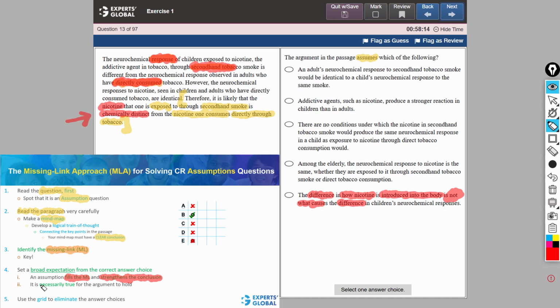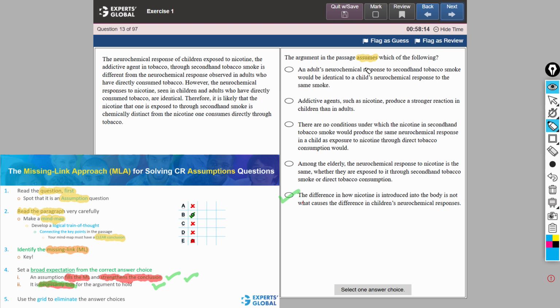And yes, this information must be true for the argument to hold, because when we negate it, we get that the difference in how nicotine is introduced into the body is what causes the difference in responses. And therefore, in such a case, the conclusion that the nicotine involved is chemically distinct is weakened. Therefore, answer choice E fills the missing link, thereby strengthening the conclusion, and it represents something that must be true for the argument to hold. E is going to be the correct answer choice.